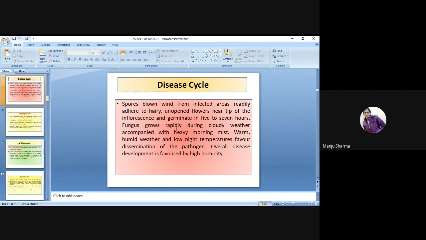So the fungus grows rapidly during cloudy weather, accompanied with heavy morning dew, warm, humid weather, and low night temperature, which favor the dissemination of the pathogen. Overall, disease development is favored by high humidity.